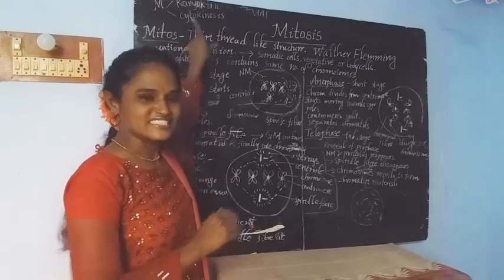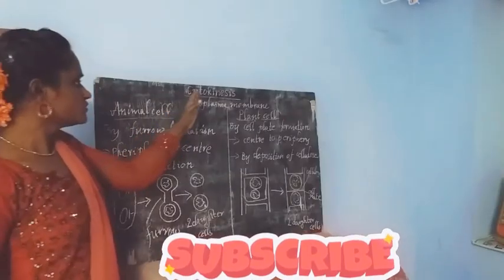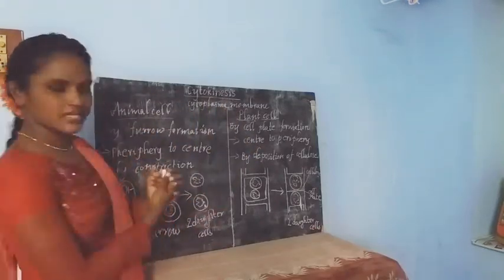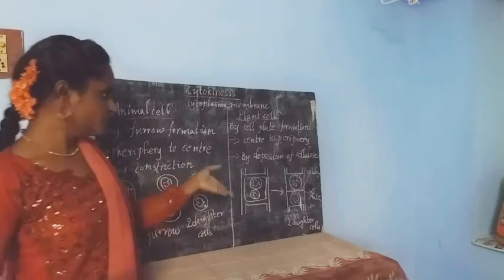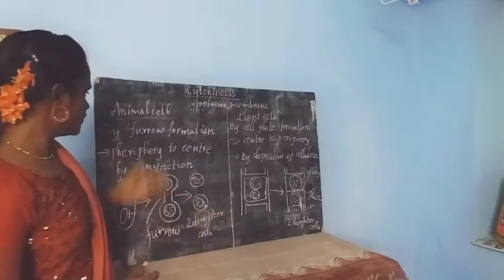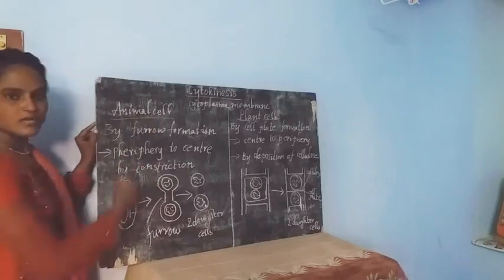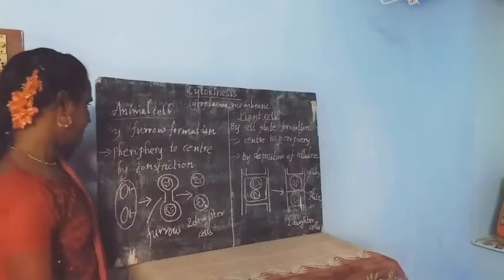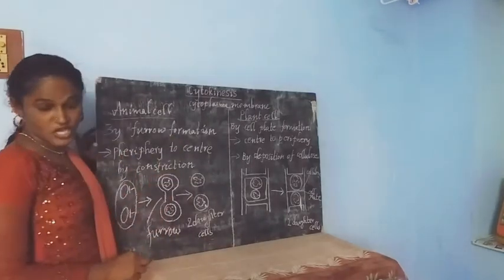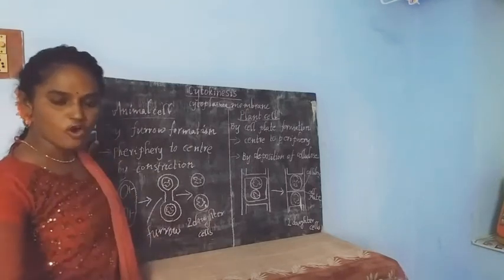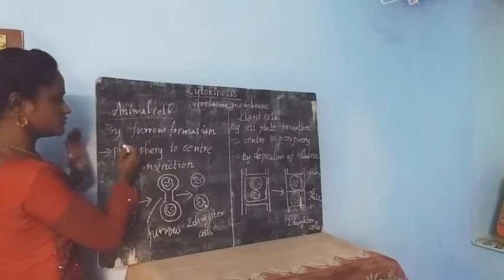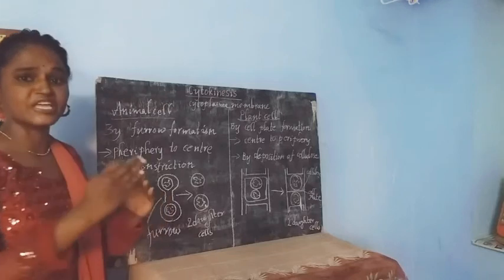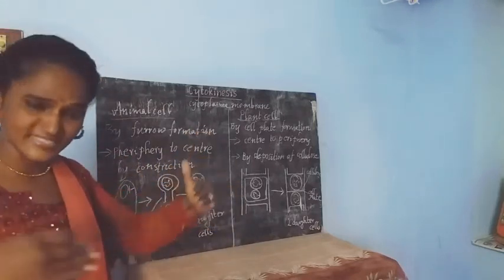Now we are going to discuss. I already told you cytokinesis takes place in two ways. In one way we can find in animal cell, another way we can find in plant cell. First of all, we are going to see how the cytokinesis takes place inside animal cell. It takes place by furrow formation. And the furrow formation starts from the periphery, from the outer area, to the center.